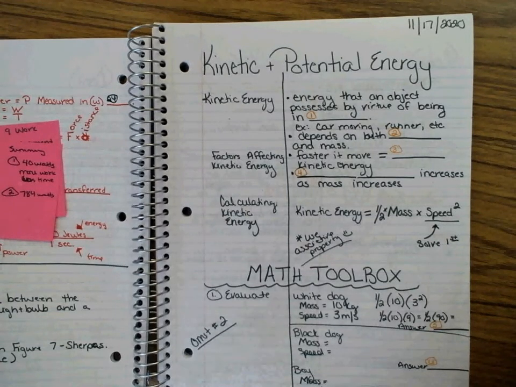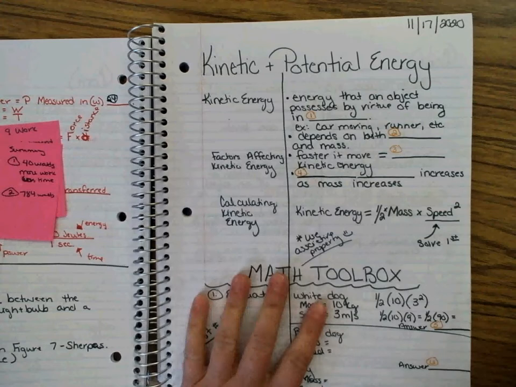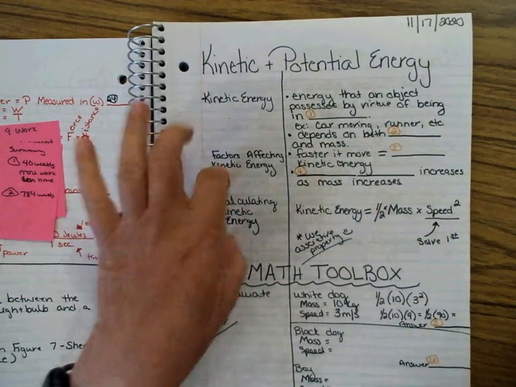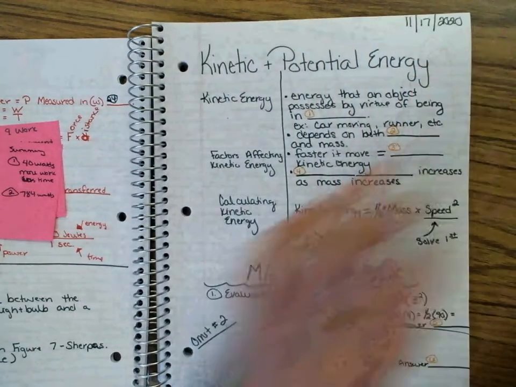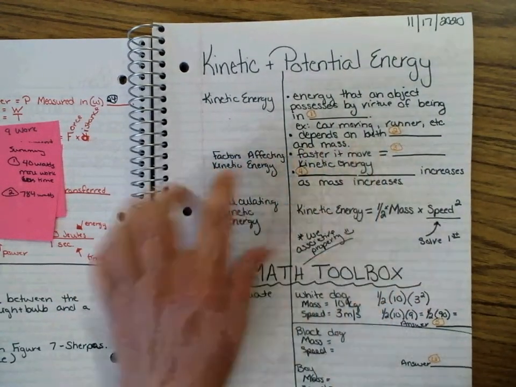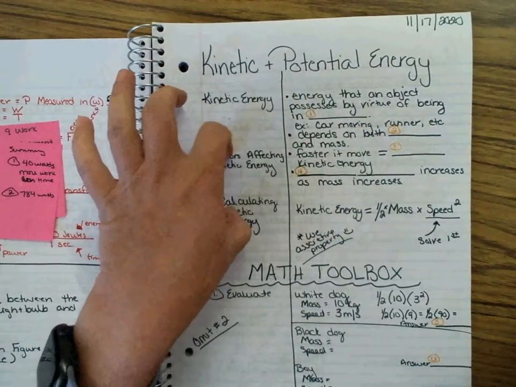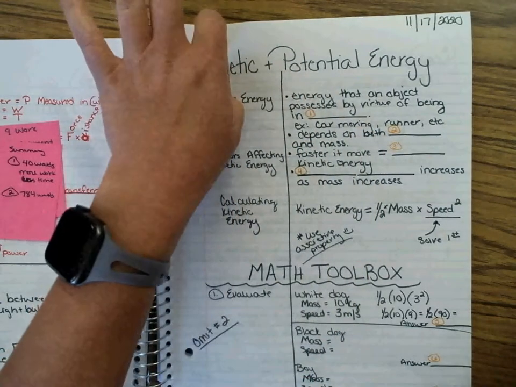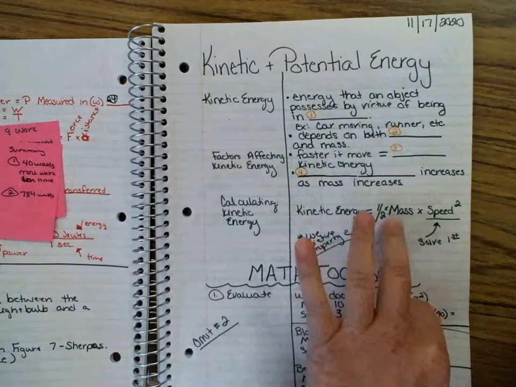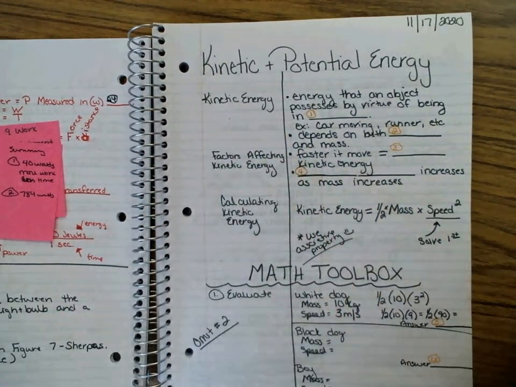Tomorrow you have an interactivity. It's roller coasters and potential energy. Now, there is a roller coaster deal that you have to do, and you have to say how much potential energy is at each spot. I will tell you, if they are at the same level, they're going to have the same amount of potential energy. Okay? So like if it's at the very, very top, it has the most potential energy, and then it goes down from there. Okay? If it's at the very bottom, it has the least amount of potential energy.